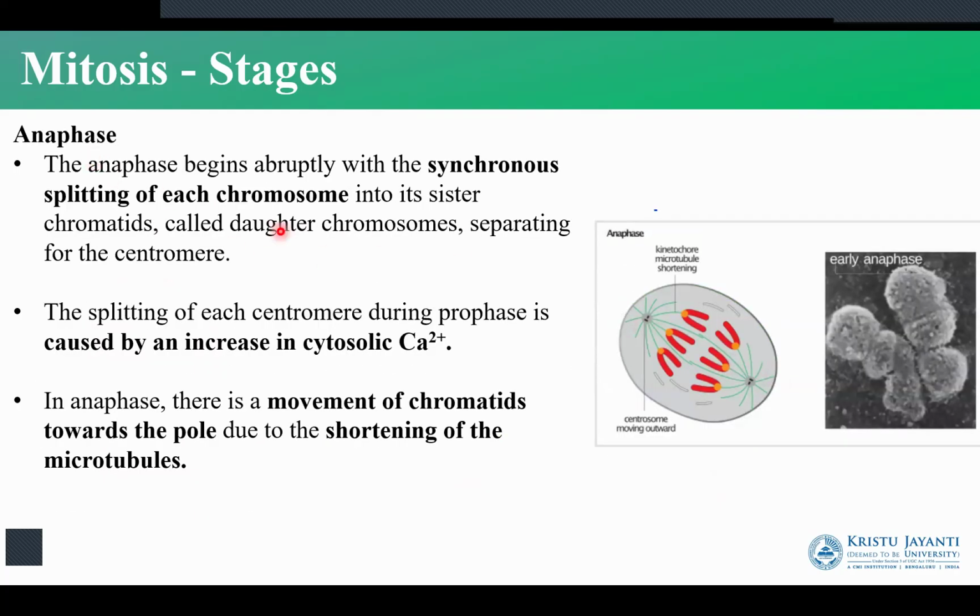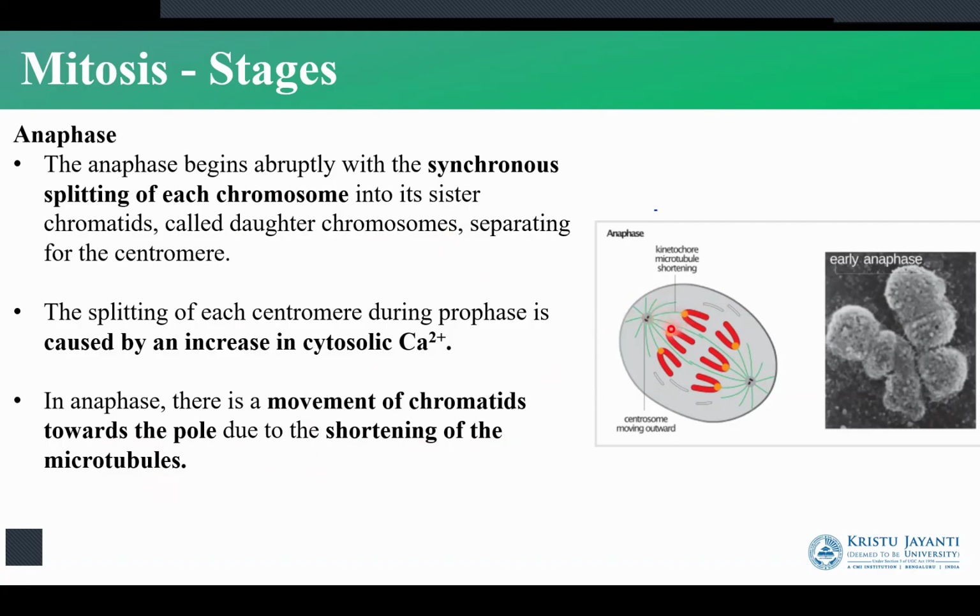Next is the anaphase stage. In the anaphase stage, we are going to have the synchronous splitting of the chromosomes. The chromosomes which are held together by the centromere are now going to be split, and then they start moving towards the poles. The splitting of the centromere happens due to the increase in the calcium ions. The daughter chromosomes are the ones that are formed after the splitting, and they're going to move towards the opposite poles.